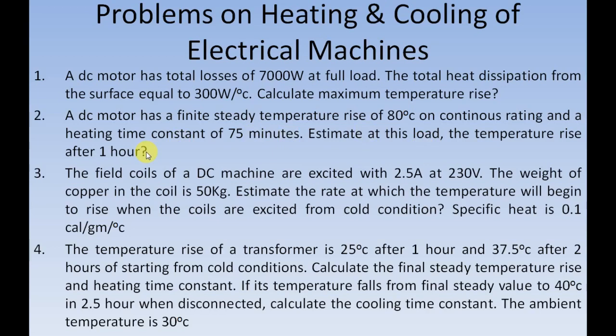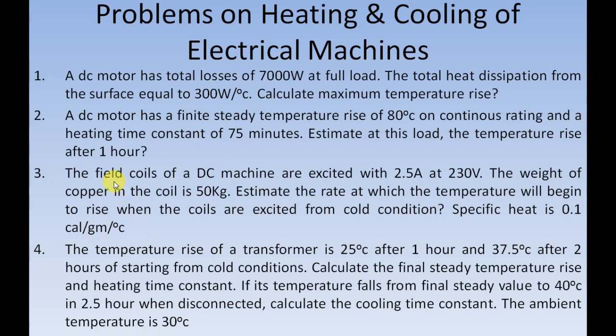So you can use the standard relation theta is equal to theta m into 1 minus e raised to minus t by tau h. Nothing is mentioned about the initial condition, so you can consider it as a cold start. While considering it as a cold start, the magnitude of theta i will be equal to 0. So substituting the values of theta m, tau h and t in the relation, you will get the value of theta.